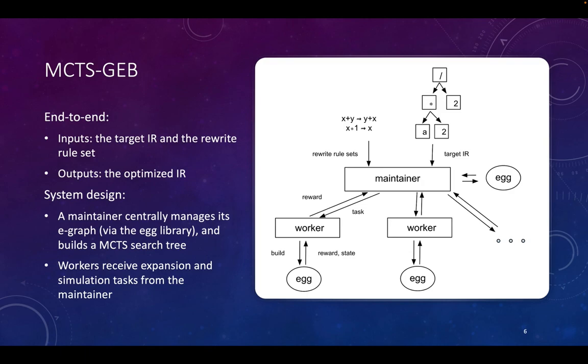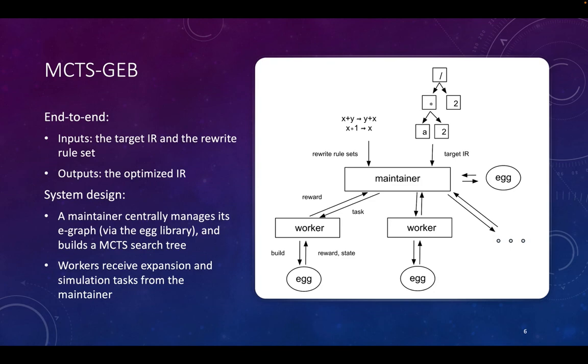Specifically, at each iteration, the maintainer's local E-graph is represented as the root of the MCTS search tree, and then the maintainer performs a selection, selecting a tree node that is to be expanded. And then the task is sent to a worker. A worker will receive the message and perform expansion and simulation.